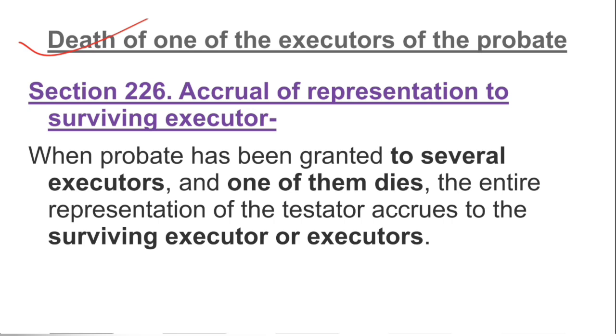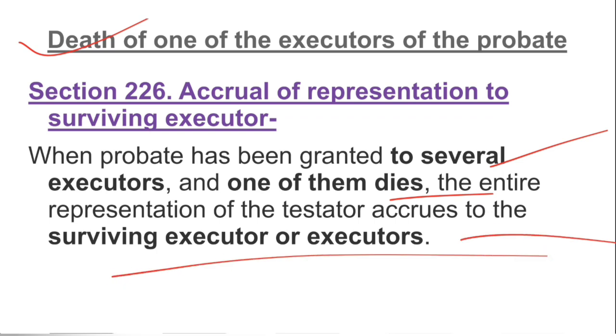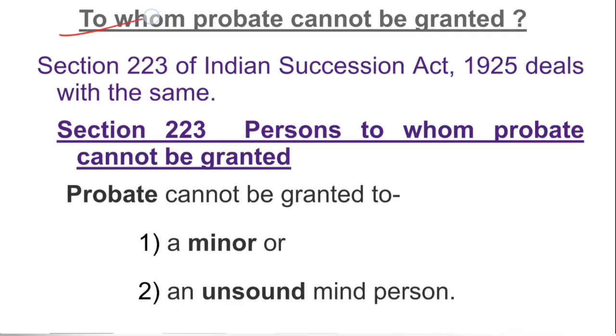So when the probate has been granted to several executors and one of them dies, the entire representation of the testator accrues to the surviving executor or executors. So this is the situation where one of the executors dies. Now it is further provided to whom probate cannot be granted.